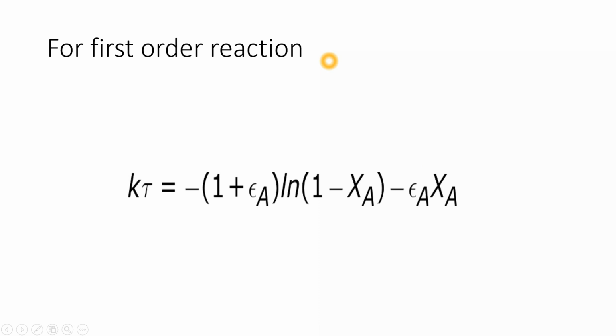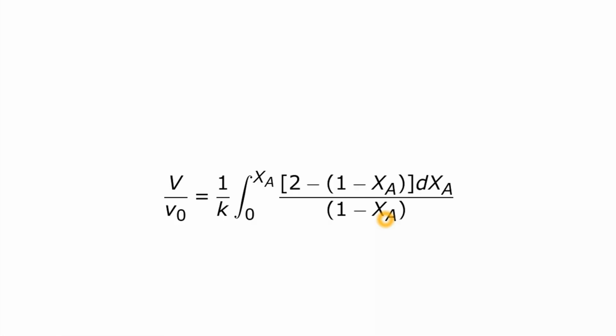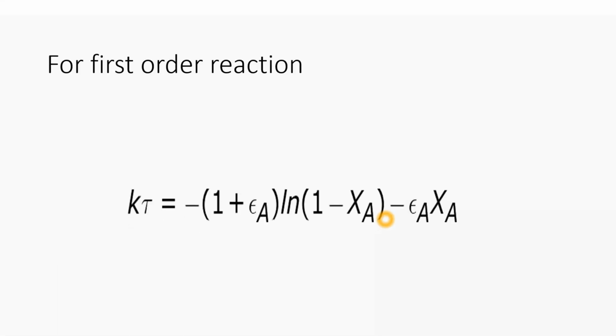If there is a fractional change in volume, then you can apply this equation, only for first order reaction: K tau, where K is the rate constant and tau is the space time, V upon V naught, is equal to minus (1 plus epsilon A) ln(1 minus Xa) minus epsilon A Xa. Please remember this formula, since you will save a lot of time solving this question. So you can solve it by this formula also.